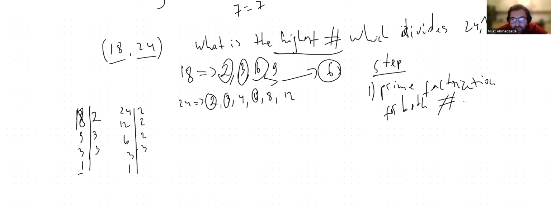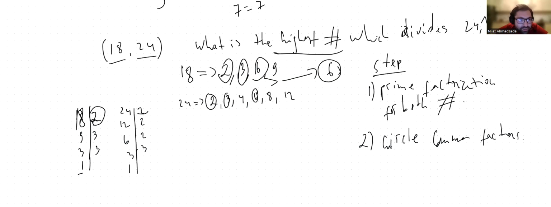Second thing, circle common factors. So he's circling common factors. He sees that 2 is common because 2 is here and here. 3 is common because 3 is here and here. And the next 3 is not common because there is a 3, but there is no available 3 anymore. There is just one 3 here and one 3 here, and we circled both, but there is no other 3. So the only common factors are 2 and 3. He circled common factors. Okay?